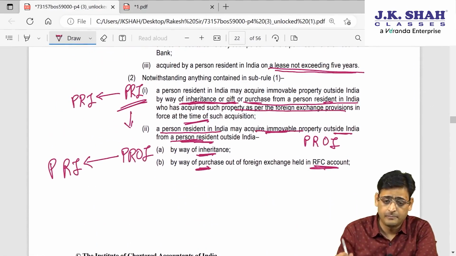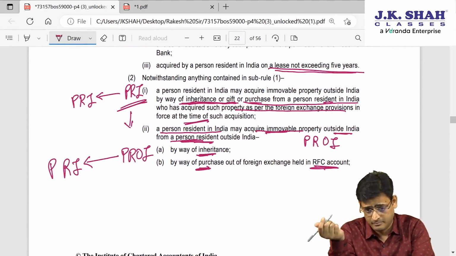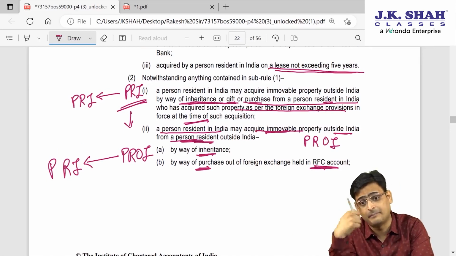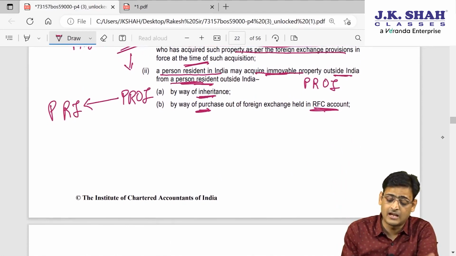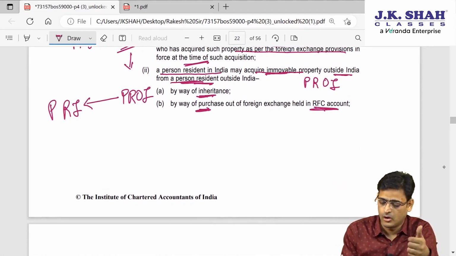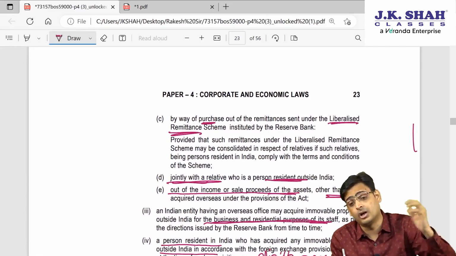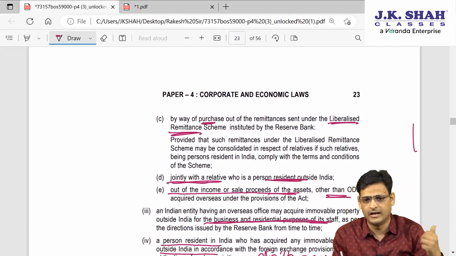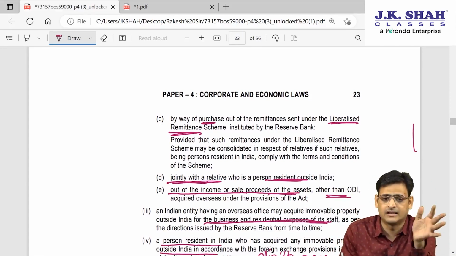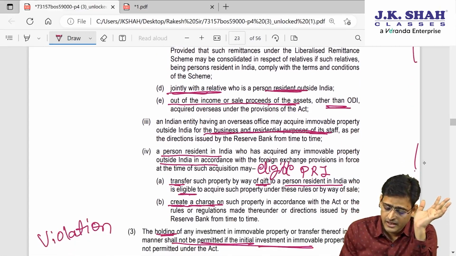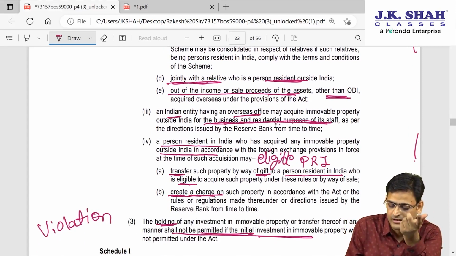A PRI can acquire from another PRI by way of inheritance, gift, etc. Or they can purchase from another PRI, provided that the other PRI has acquired it properly, complying with law. A PRI can acquire from a PROI by way of inheritance, or out of an RFC account, or out of LRS, or jointly along with a PROI as a joint owner, or out of income or sale of an asset other than ODI.